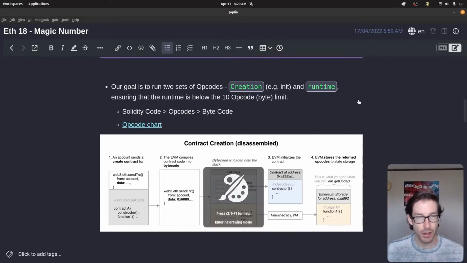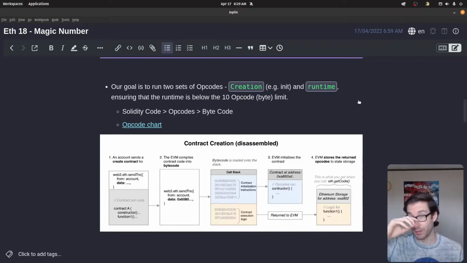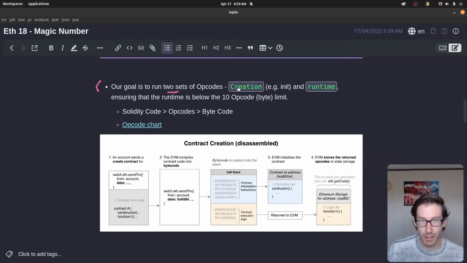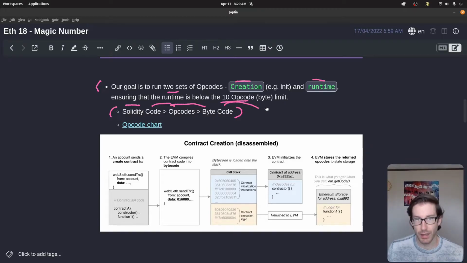So in the notes, I have a bunch of stuff in here that I'm going to hopefully tell in a cohesive manner. This first thing here is basically saying, all right, our goal is to break into two sets. We've already talked about this. We have the creation piece and the runtime piece. And it has to be below 10 opcodes. Here is basically stating that the way the compiler compiles code is, you write in Solidity, the compiler then converts that to opcodes, and those opcodes then are converted to bytecode, which then is read by the EVM itself, the machine, to do what it needs to do. That's kind of the logical connections here.